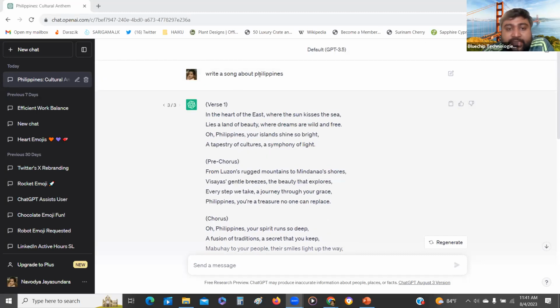Right, so you can see like that, we can generate for a certain thing. So write a song. Then if you specify write a poem, it will be different, right? So you can write a novel, like that. So based on the different types of writing, you can see you need a different person. So if you are writing a book, it's a different skill set.